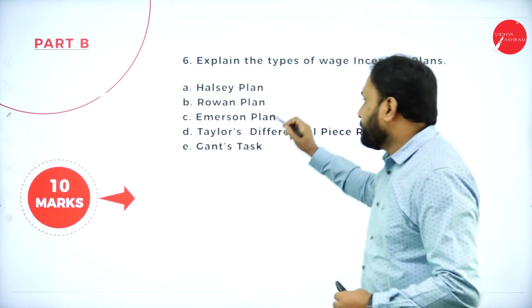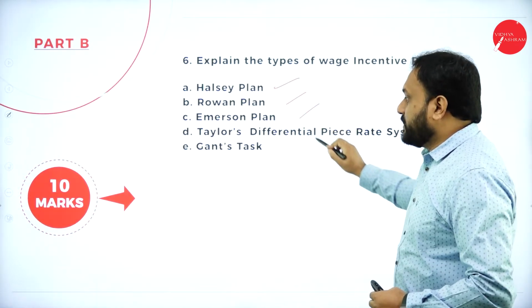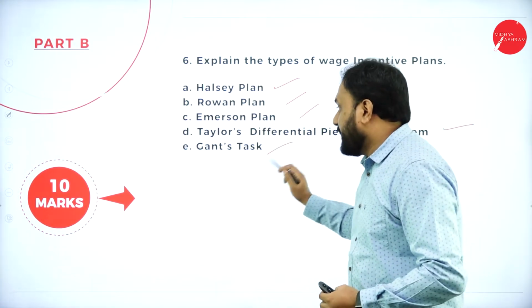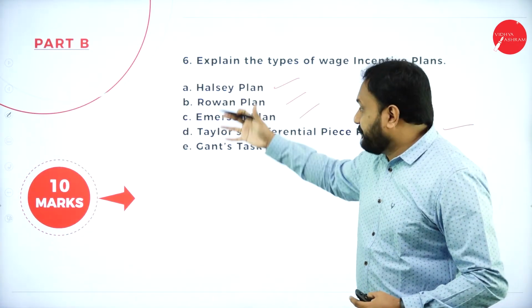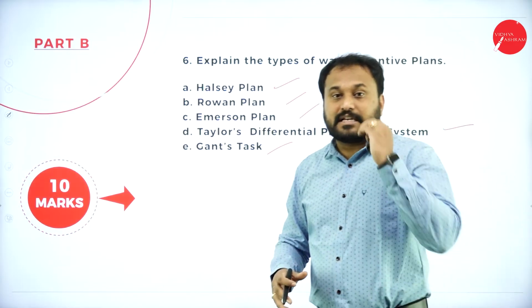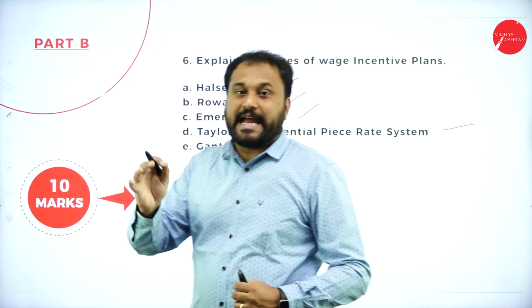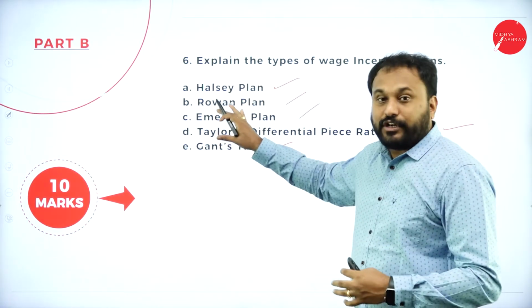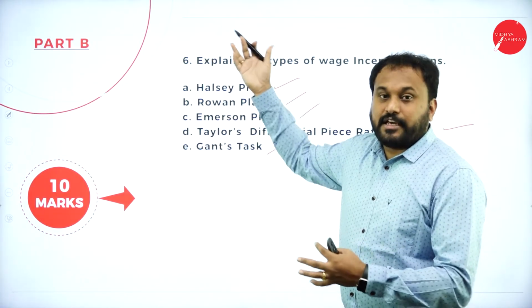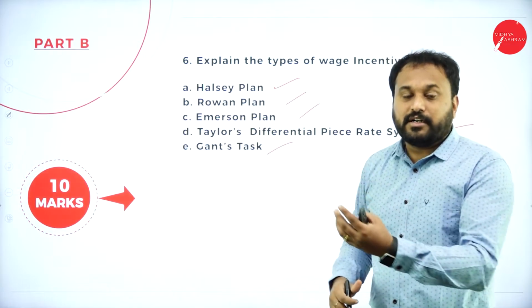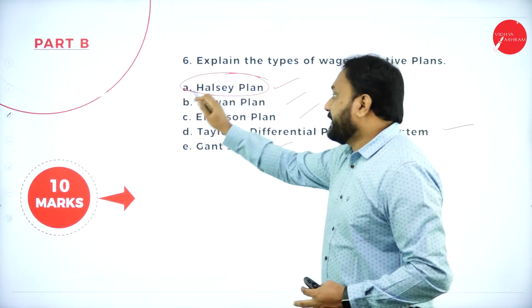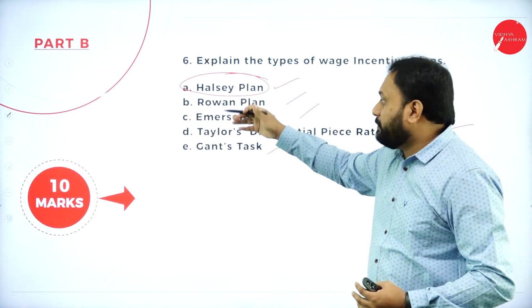So we have here Halsey plan, Rowan, Emerson, Taylor differential, piece wage rate system, and then we have Gantt stars. Now, each and everything I have done in the concept classes completely with the advantages and the disadvantages. Here what happens is, if you get this for 10, that will be for 15. If you get this for 15, that will be for 10. But definitely you will get these questions. If you have this for 10 marks, Halsey plan or Rowan plan, Emerson plan.